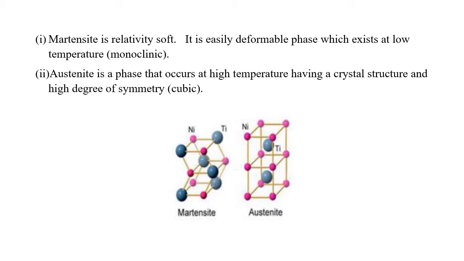It is an easily deformable phase which exists at low temperature, with a monoclinic structure, as shown in the figure. Austenite is a phase that occurs at high temperature, having a crystal structure with high degrees of symmetry, cubic, as shown in the figure.